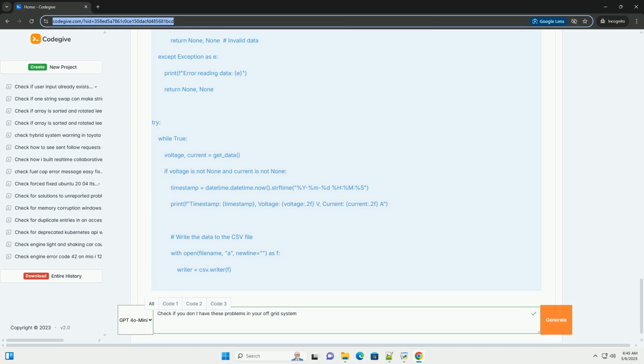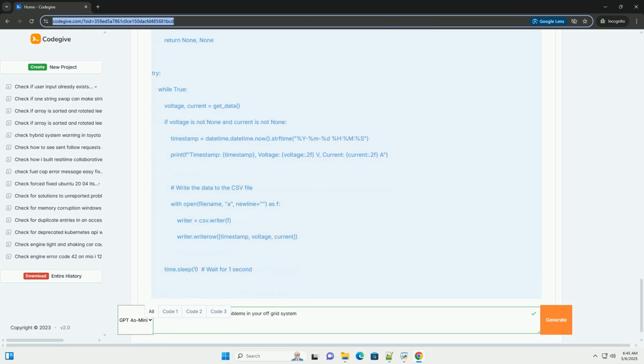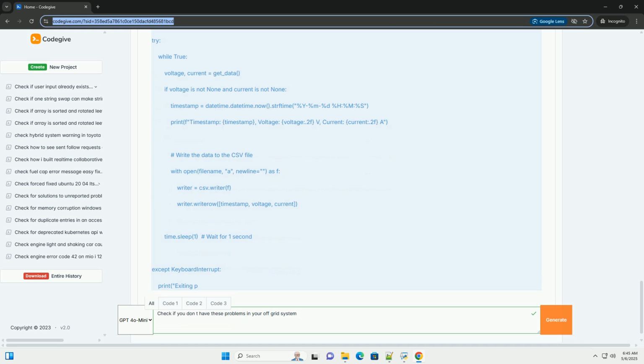2. Charge controller: regulates the voltage and current flowing from the power source, solar panels, to the battery bank, preventing overcharging and damage. MPPT, maximum power point tracking, charge controllers are more efficient than PWM, pulse width modulation, controllers. 3. Battery bank: stores the DC electricity generated by the renewable source, providing power when sunlight is unavailable or wind is still. Common battery types include lead-acid, flooded, AGM, gel, and lithium-ion, LiFePO4.